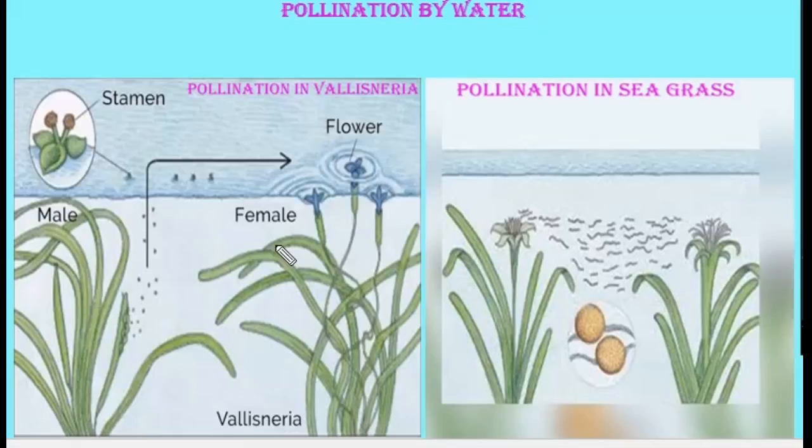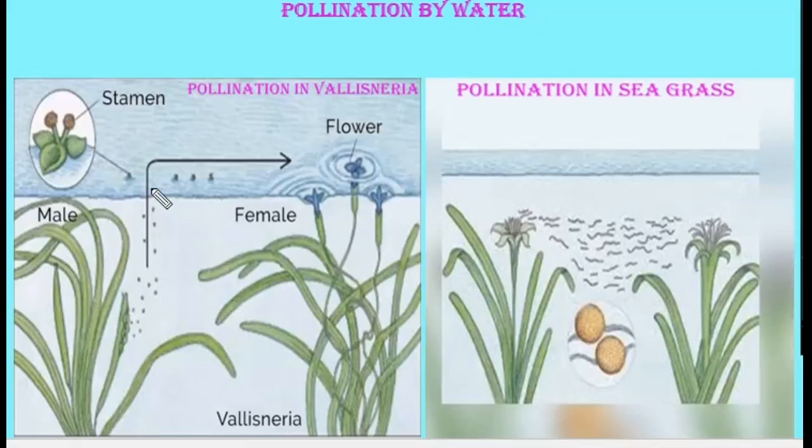Look at this. This is the Vallisneria plant. Here the female flowers reach the surface of water, whereas male flowers are submerged in the water, and at maturity the male flowers are released by the plant and they float in water.